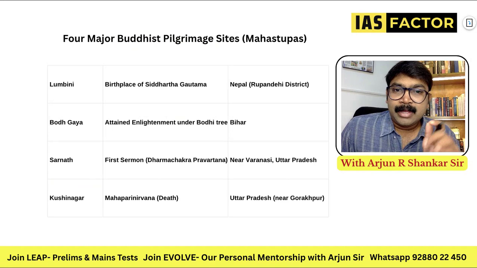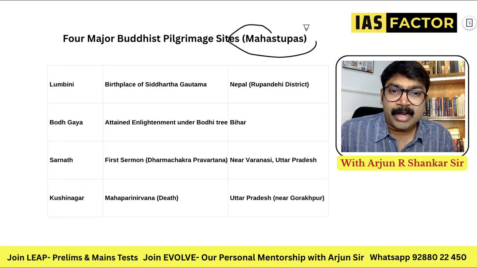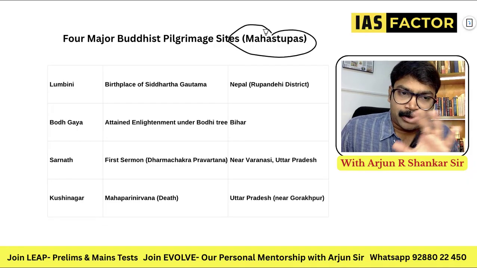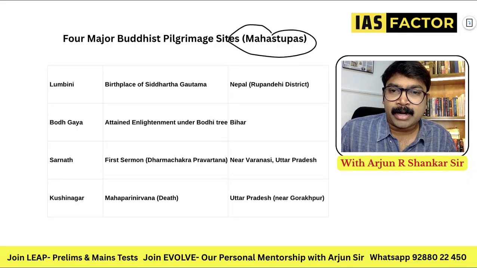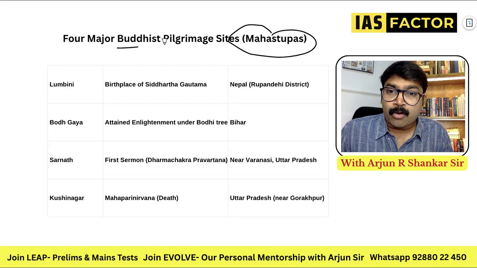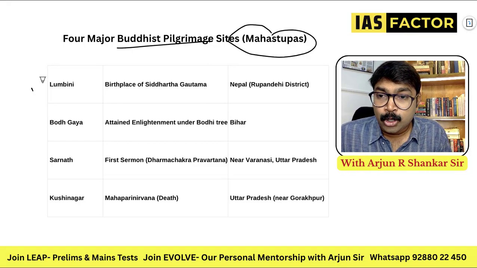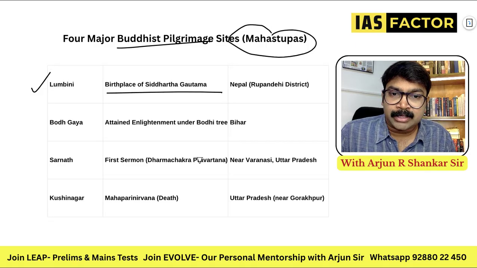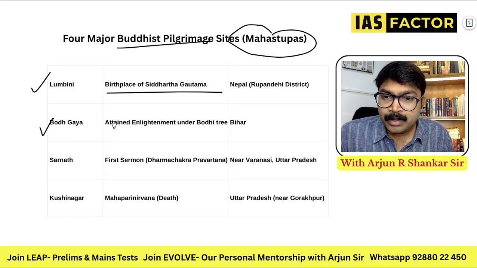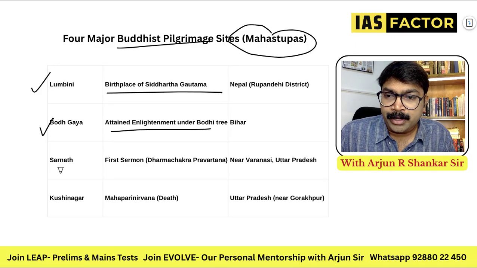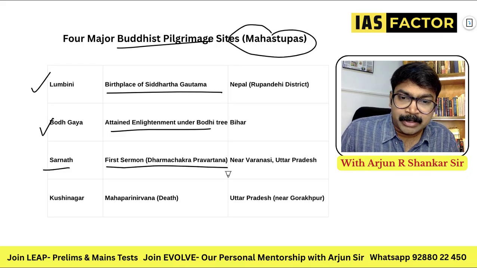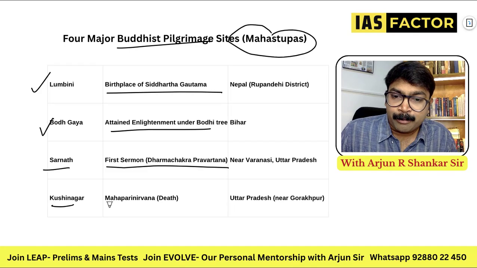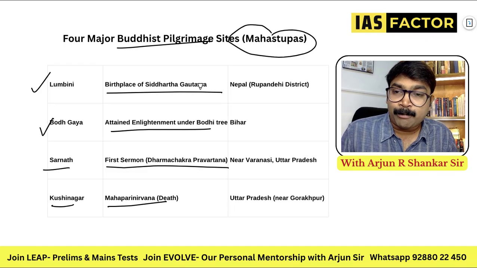Remember this. And these are the 4 Mahastupa. I'll tell you about the cultural aspects of Buddha, stupa construction, in the art and culture part. But understand the 4 major Buddhist pilgrimage sites. Lumbini, birthplace of Siddhartha Gautama. Bodh Gaya, where he attained enlightenment under the Bodhi tree. Sarnath, the first Dharma Chakra Pravartana. Kushinagar, Mahaparinirvana. So these are the 4 important major sites.